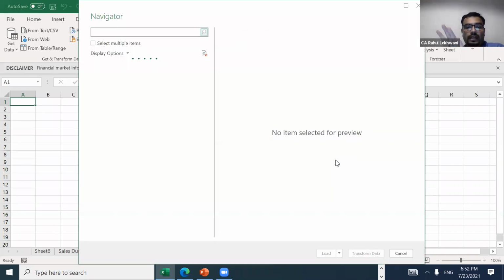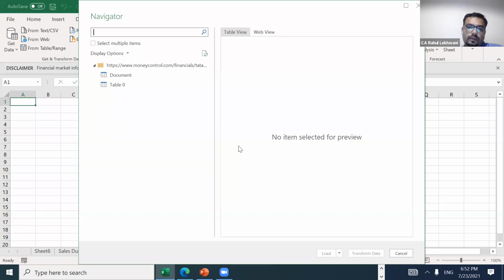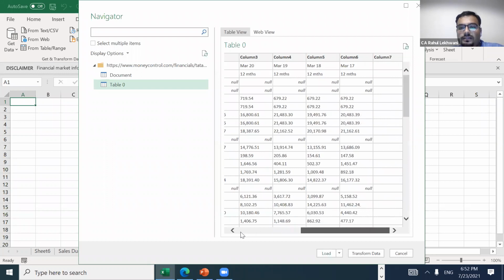It is a very, very important and unique thing, and very simple also to use. See, the data has been uploaded. Now you just select Table 0. See, all the financial data is already there in table form. Okay. And what I need to do is just press on Load.